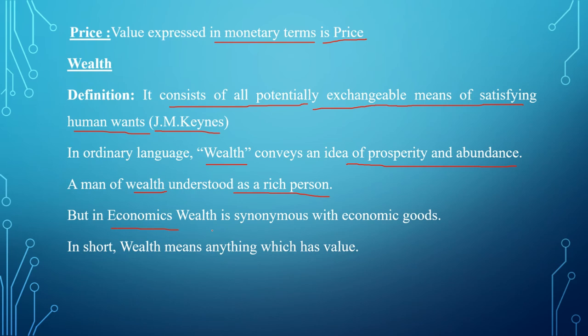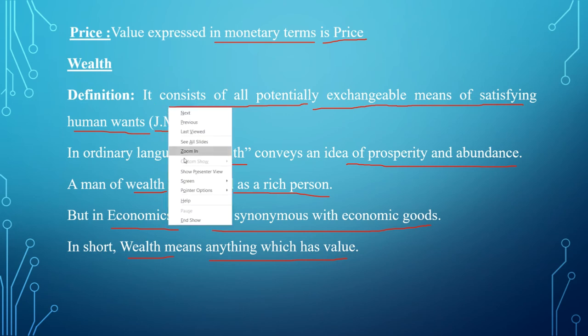In economics, wealth is a synonym for economic goods. Anything that has value is considered as wealth.